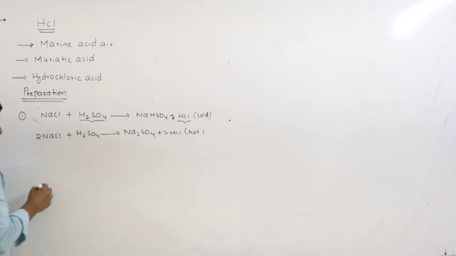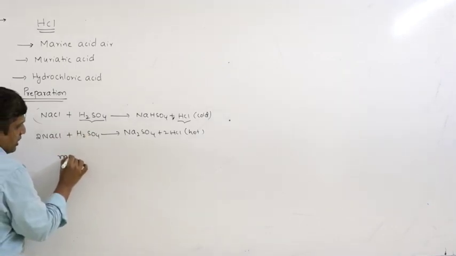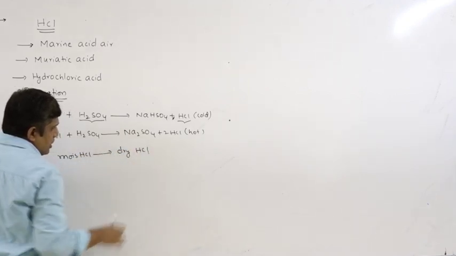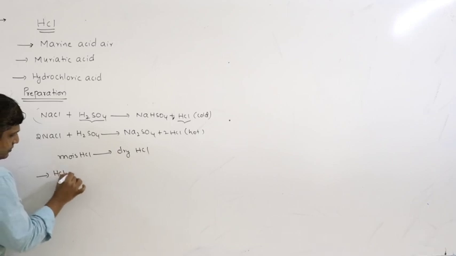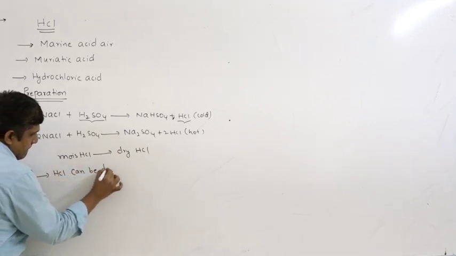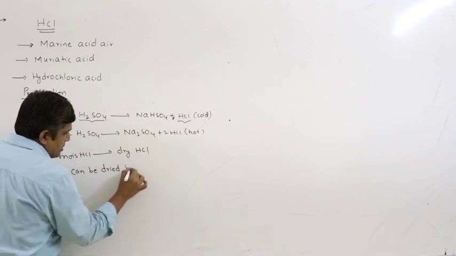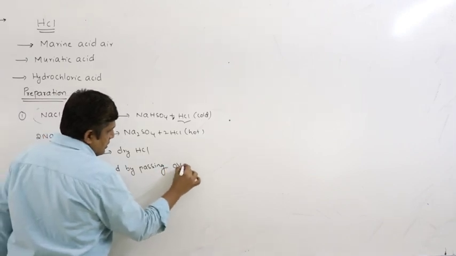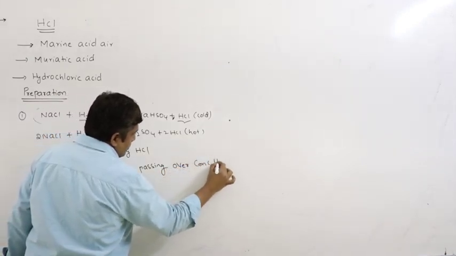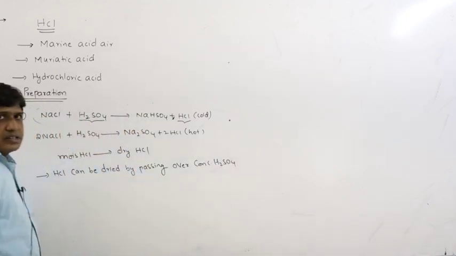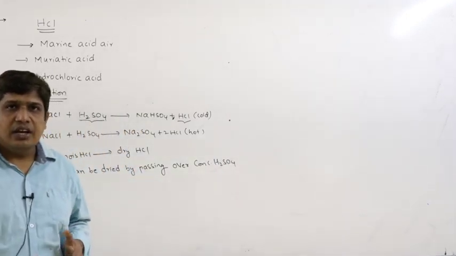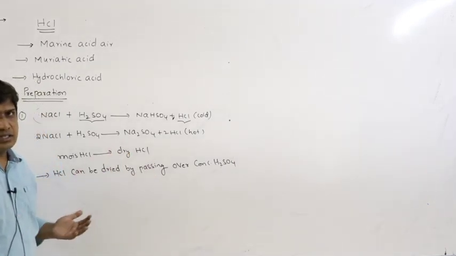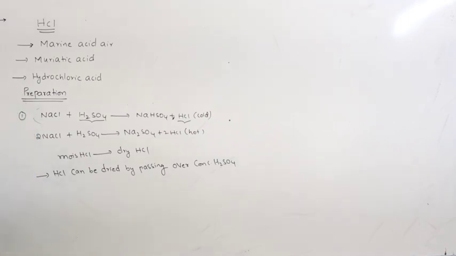Now whatever HCl is obtained, how do you convert this moist HCl to dry HCl? HCl can be dried, and this is an important bit, by passing it over concentrated sulfuric acid. Concentrated sulfuric acid is a good dehydrating agent. It will absorb all the water, releasing HCl. Both are acids, so they will not react. And one more important point is